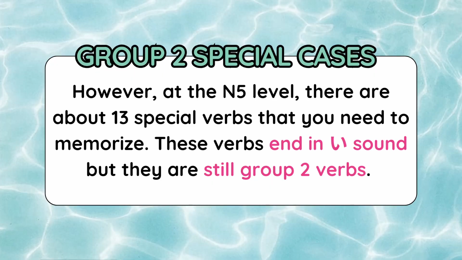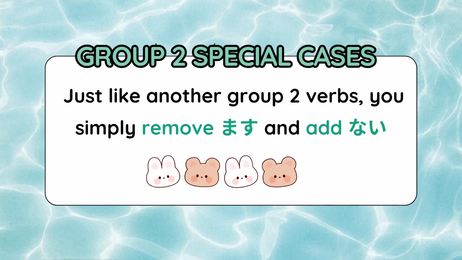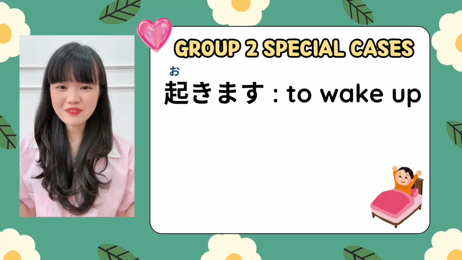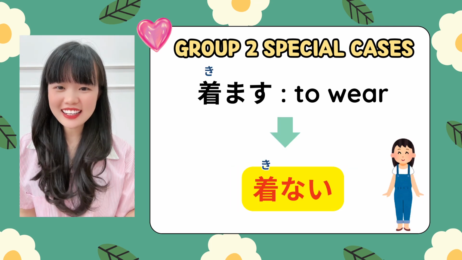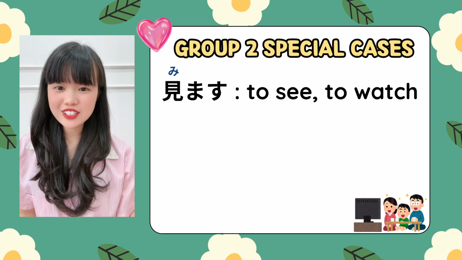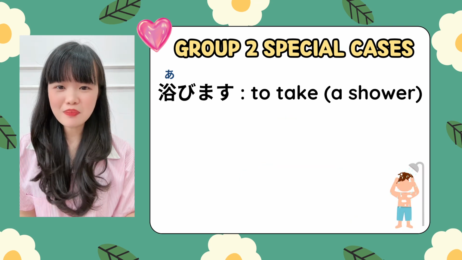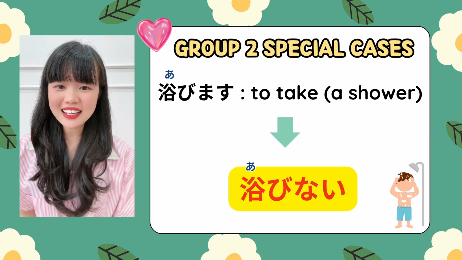However, at the N5 level, there are about 13 special verbs that you need to memorize. These verbs end in an I sound, but they are still Group 2 verbs. And just like other Group 2 verbs, you simply remove masu and add nai. Let's look at these verbs. Okimasu, to wake up, okinai. Kimasu, to wear, kinai. Mimasu, to see, minai. Abimasu, to take a shower, abinai.